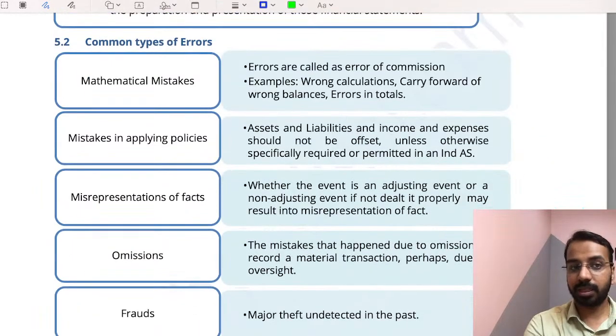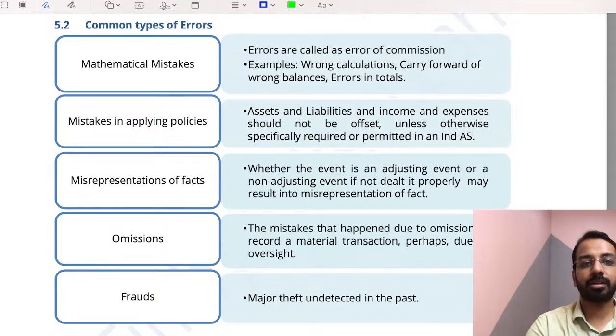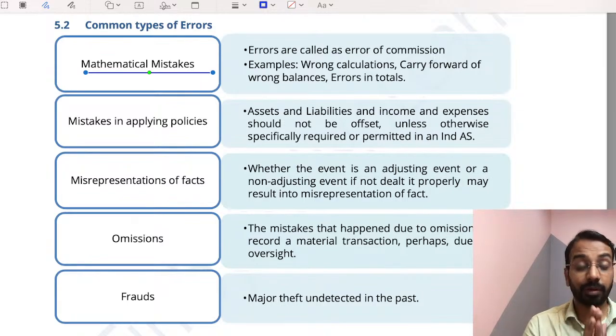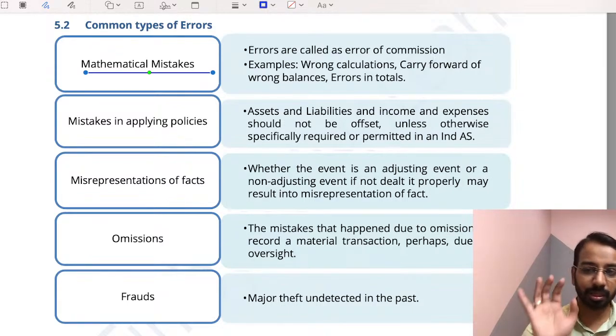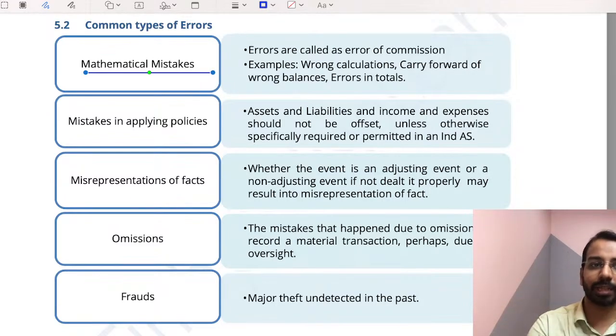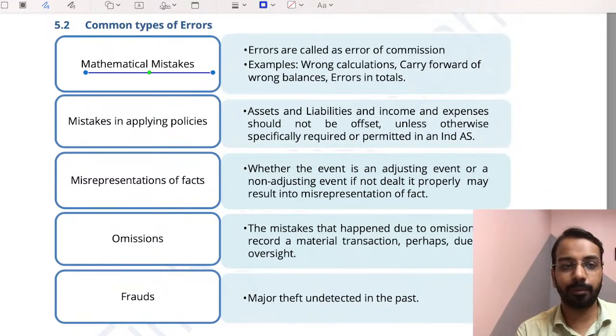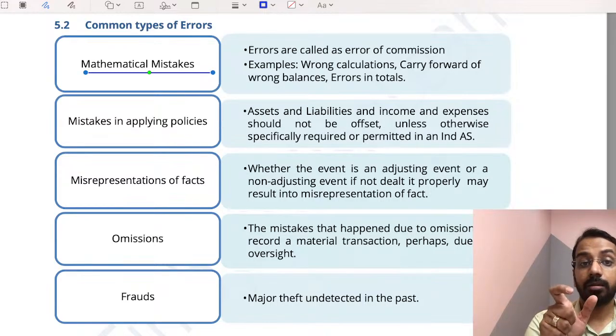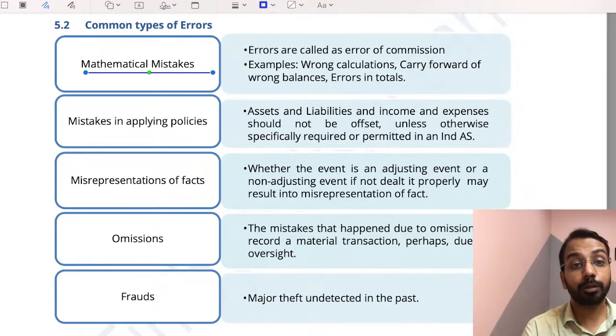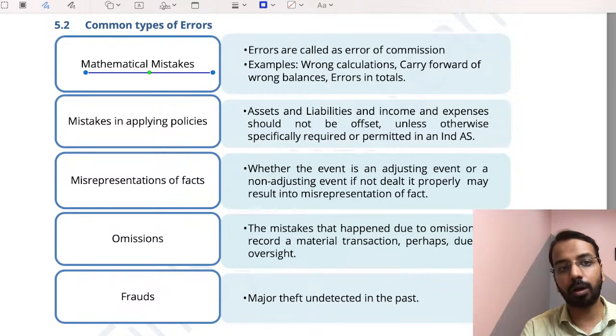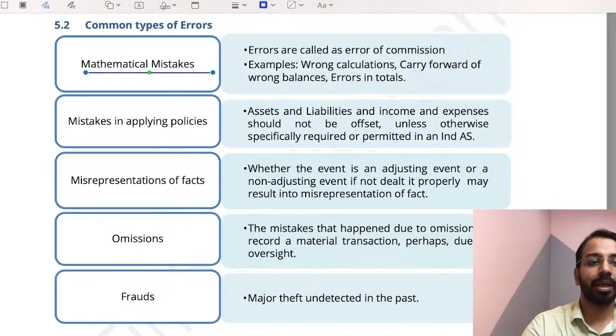Again, errors, we have seen the definitions. Various types of errors. Mathematical errors, didn't calculate properly. See, even when you use computerized system, there is a user who inputs something. There also it could be mistakes. So that is where there can be mathematical mistakes involved. You may not get wrong calculations, but you may have a wrong input, and because of the wrong input, the calculation may be incorrect, or you have applied policies incorrectly.